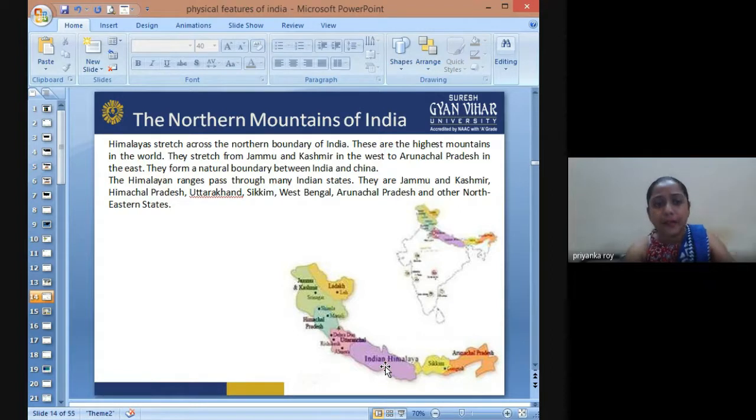The Himalayan region passes through many Indian states: Jammu and Kashmir, the Ladakh region, Himachal Pradesh, Uttarakhand, Sikkim, North Bengal, Arunachal Pradesh, and the northeastern states.